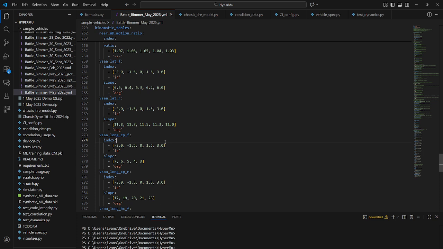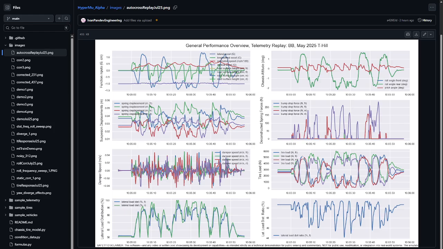For lateral forces, the combined value is well known from mass and acceleration, and yaw rate and yaw inertia help estimate the forces per axle. That said, finding the distribution across the axle requires vertical load, which HyperMu is obviously already very good at. We've spent a lot of time in previous devlogs talking about this capability, but it also requires steering angle data, the tire's grip load dependency, and the tire's cornering stiffness, which are also unavailable to us. So generic tire characteristics need to be used here instead.